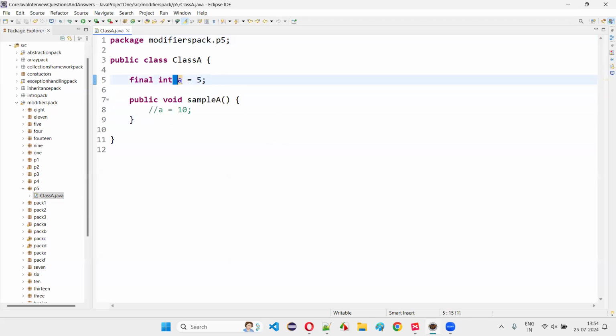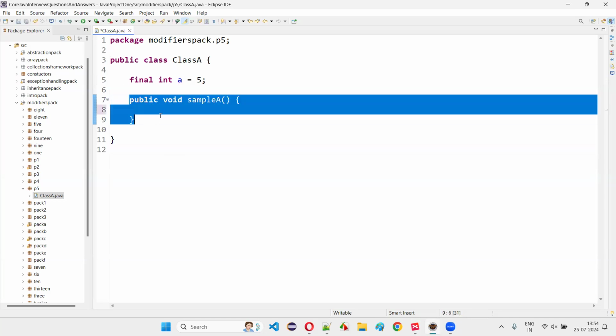This is a final. It's no more a variable, it's a constant. You can say that this particular thing is a constant once you specify it. The variable will get converted to a constant once you specify the final modifier before it. Similarly, if you specify this final modifier before methods, what will happen? Let me tell you. Here, this method is a normal method.